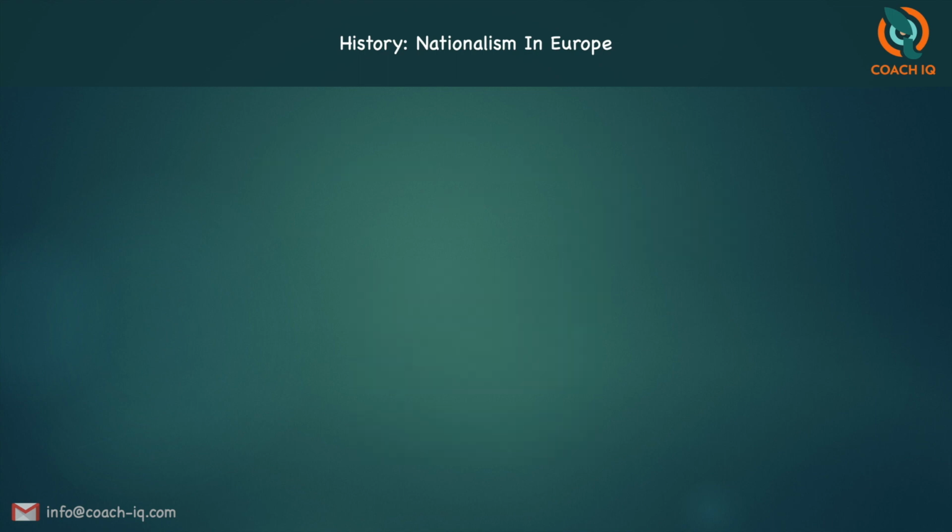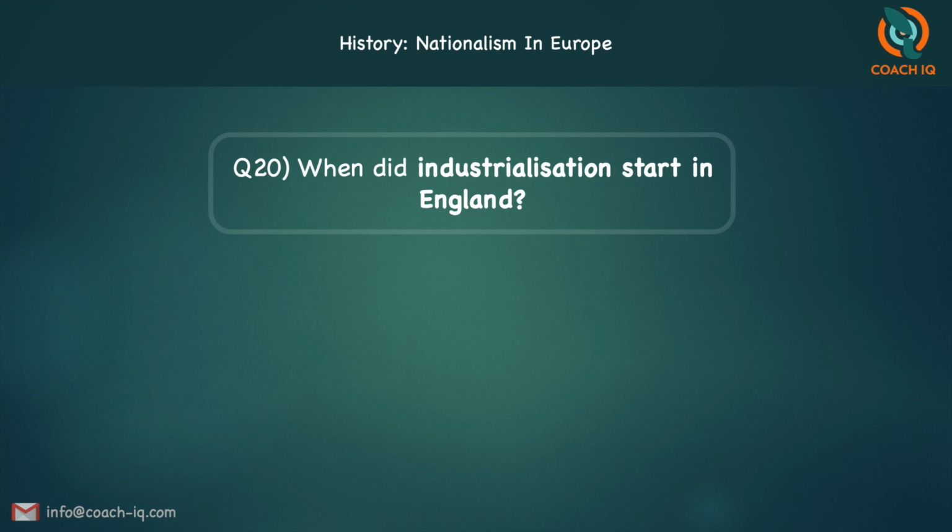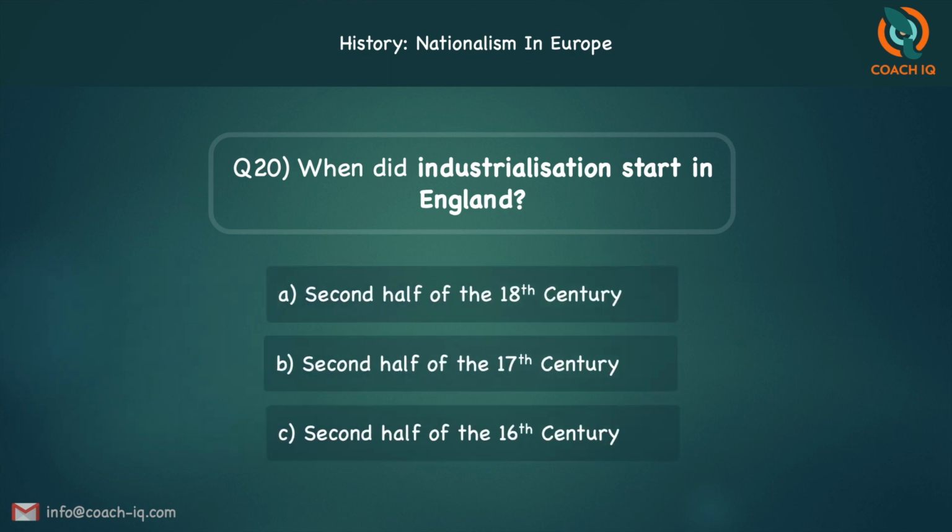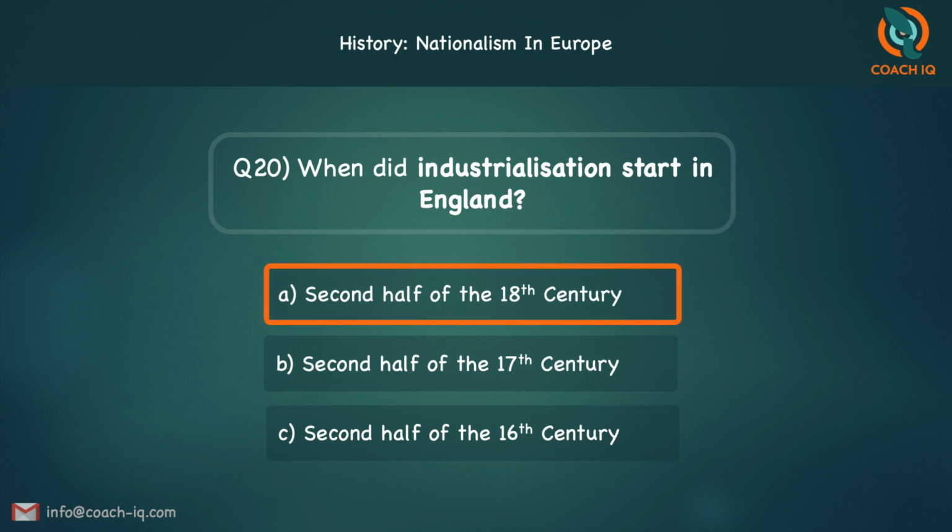The next MCQ. When did industrialization start in England? Second half of the 18th century, second half of the 17th century, second half of the 16th century? The answer is A, second half of the 18th century. That is, it started in the 1780s.